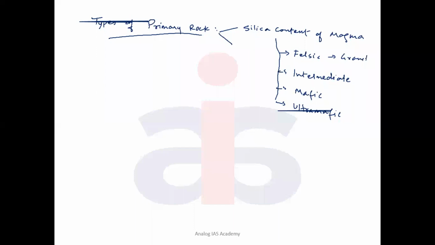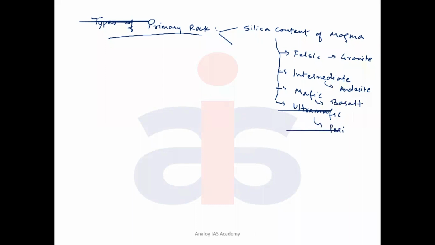Granite is the best example for this, and the intermediate rock is andesite. The best example of mafic rock is basaltic rocks. Basaltic igneous rocks are the best example of mafic, and the best example of ultramafic is peridotite.